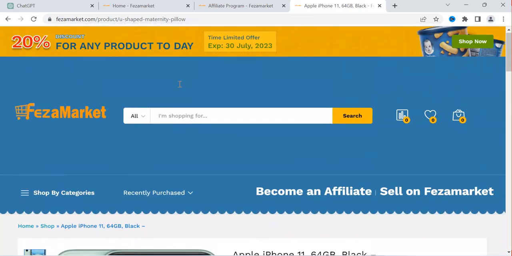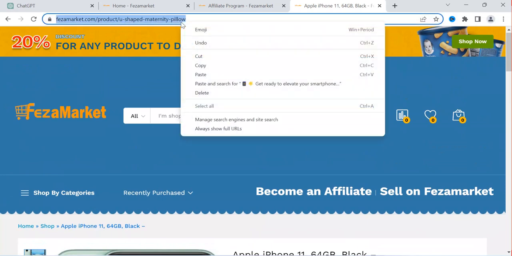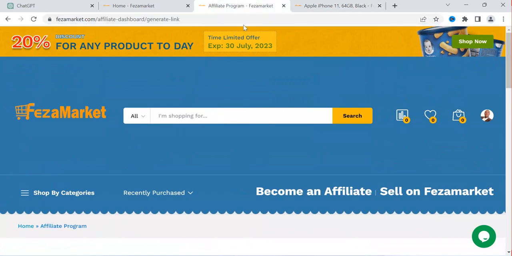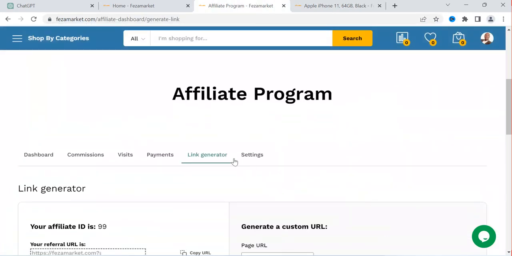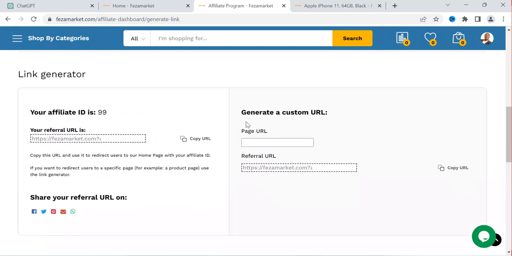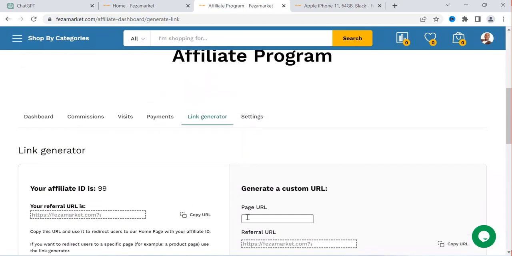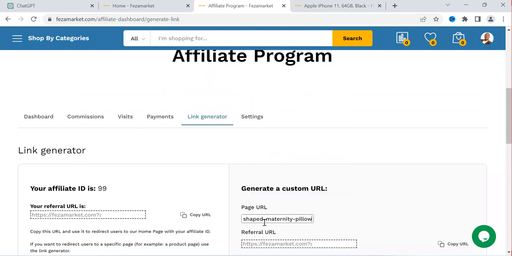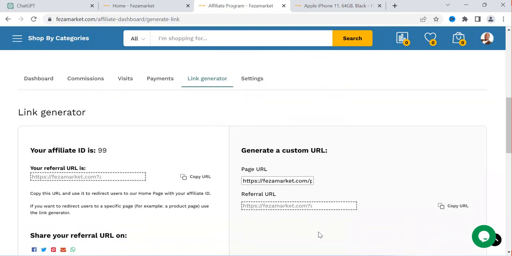So what I need to do is copy this link URL for this iPhone 11 and bring it here to the link generator on this platform, which means I'm going to be generating a link which is going to help me to track the client who bought the product through my affiliate link. So if I paste the link here, I'm going to be generating the link. So now I have to paste the link there, then wait. Now I have to copy this URL.